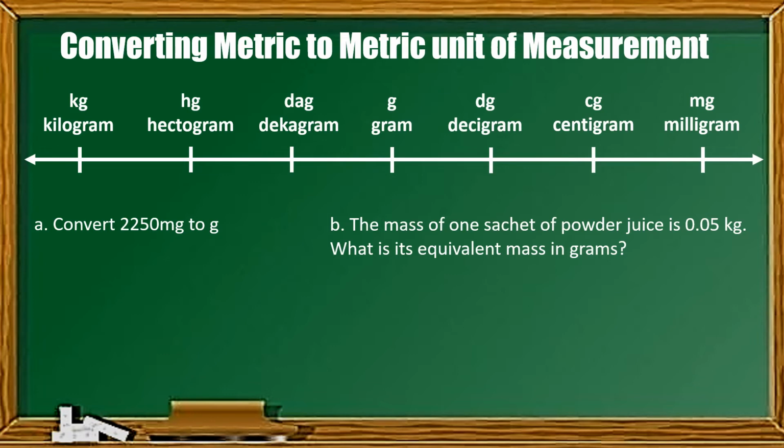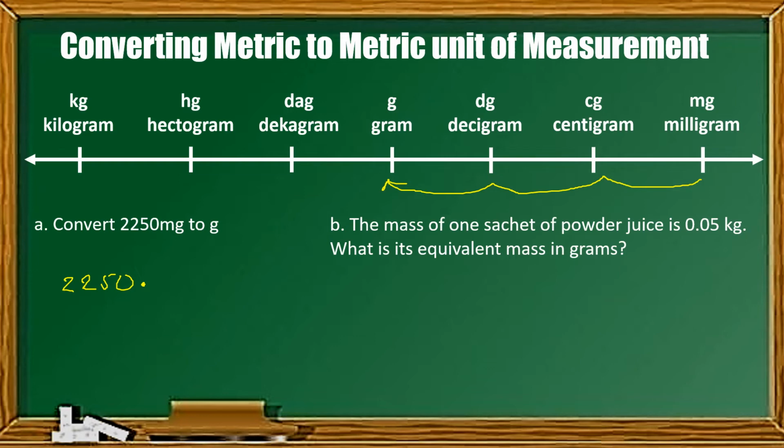Let us try to convert 2,250 milligrams to gram. Same procedure, bibilangin lang natin kung ilang unit from milligram to gram. From milligram to gram, we have 1, 2, 3. 3 units. So what we are going to do is move the decimal place 3 units to the left kasi papunta sa kaliwa.